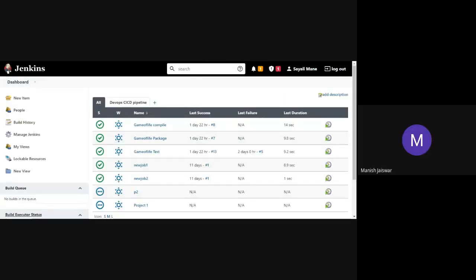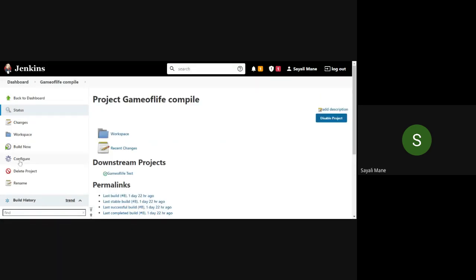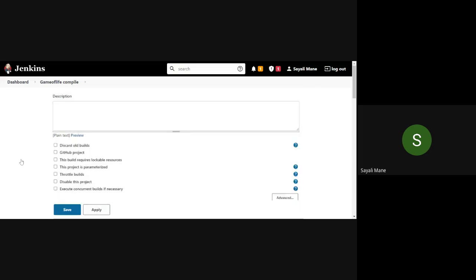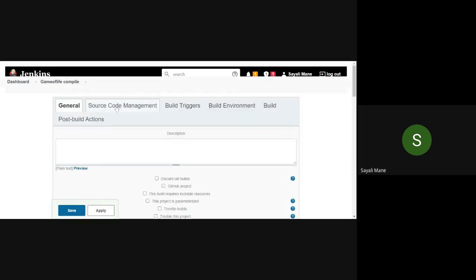Ma'am, those who have already done it, do they have to do it or not? No. Those who have already done it don't have to do anything. Just simply click on the configure button. Click your respective file, then click on the configure button. You will get this screen. Are you getting this screen?